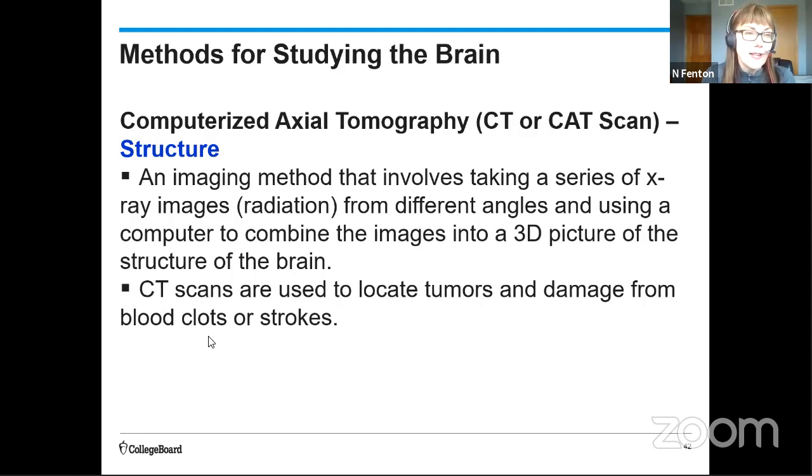Okay, so we're going to start with a CT scan or a CAT scan. And this is a type of imaging that is going to involve X-rays, right? So it involves radiation, which is a detriment because you can't use this as a study tool really easily. You can't repeatedly give people exposure to radiation, but it is less expensive than the other scans, and it does allow researchers to see kind of large brain abnormalities, damage from tumors. So it can be used both diagnostically and somewhat as a study tool.